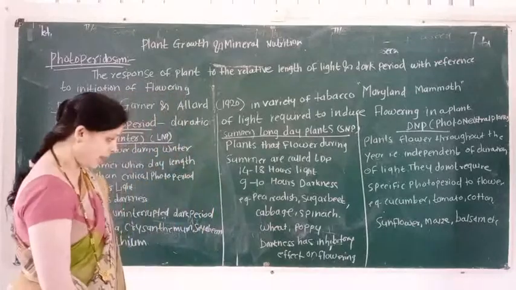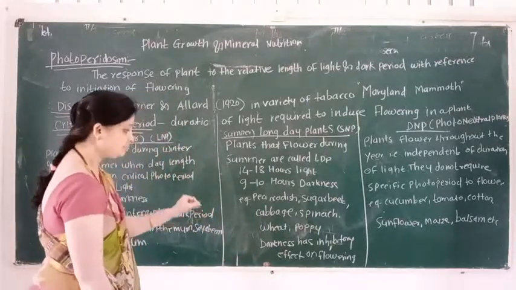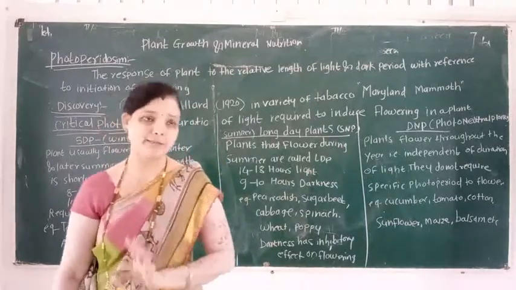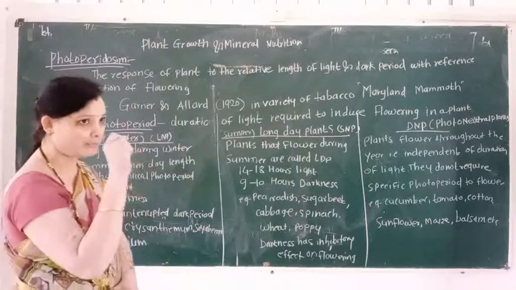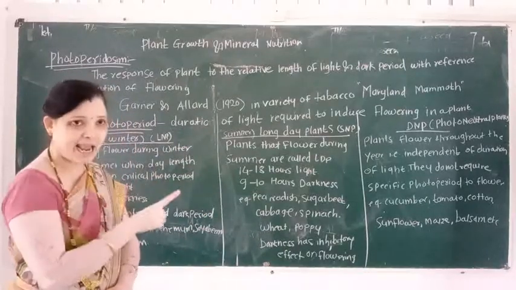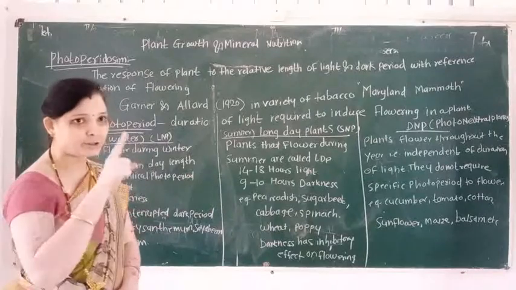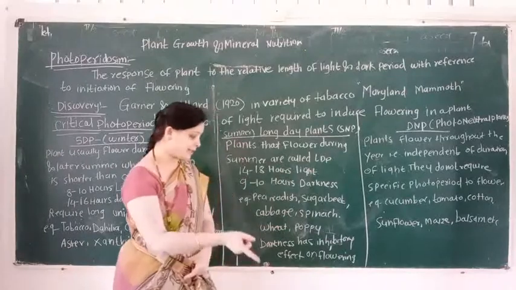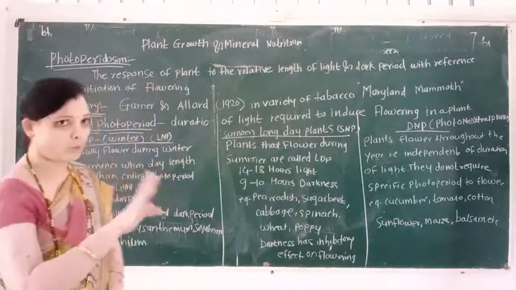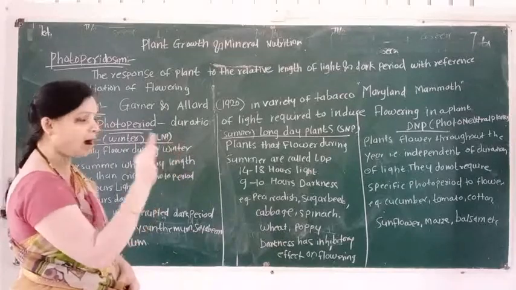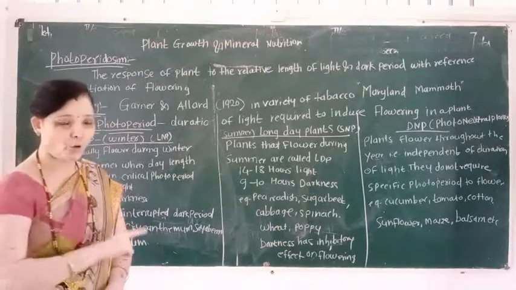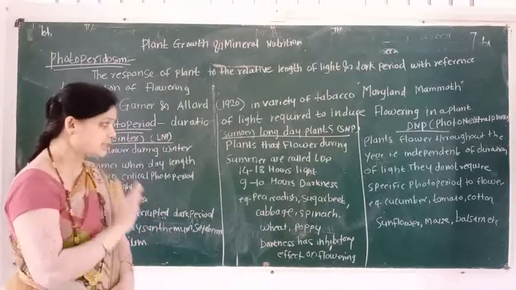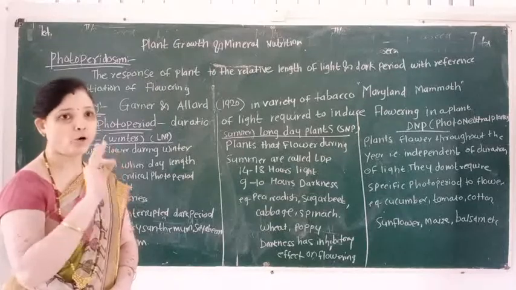And in long day plants, darkness has an inhibitory effect on flowering. Darkness has an inhibitory effect on flowering. Long day plants are known as short night plants. They induce flowering during summer, so they are called long day plants.